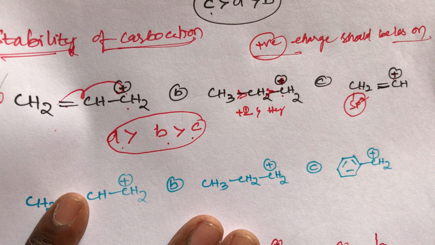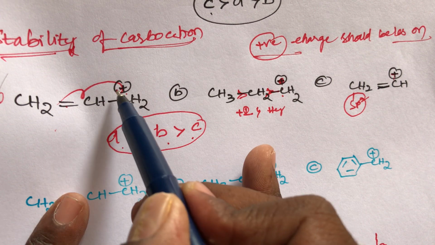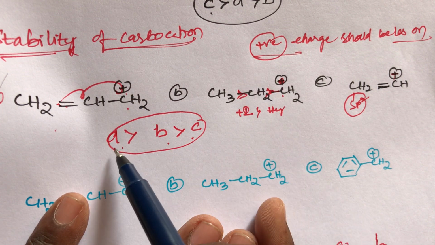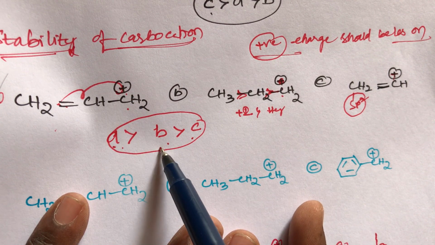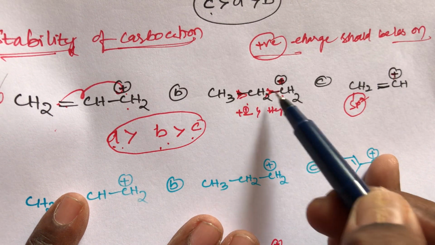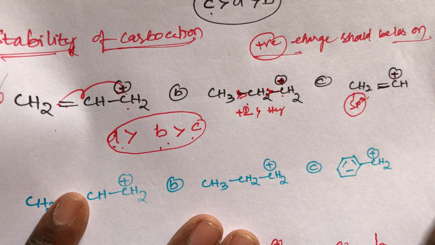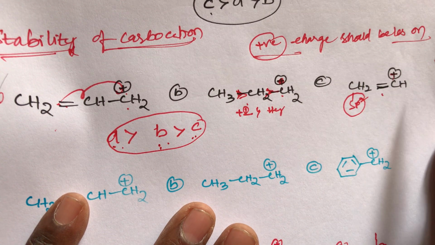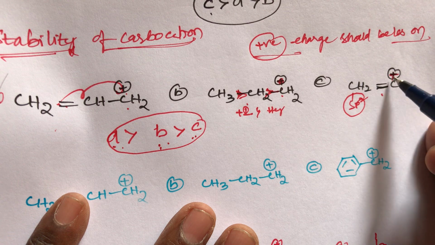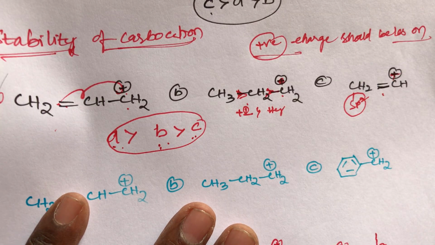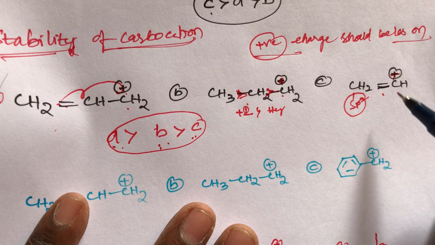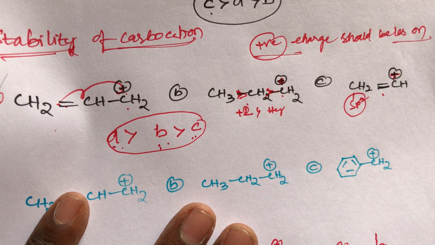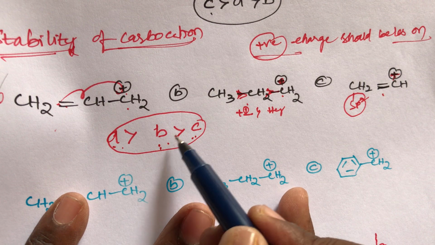In A, the positive charge participates in the resonance and completely disappears. In B, the positive charge slightly decreases, so B is more stable than C. In C, the positive charge is as usual, so A is more stable than B, and B is more stable than C.